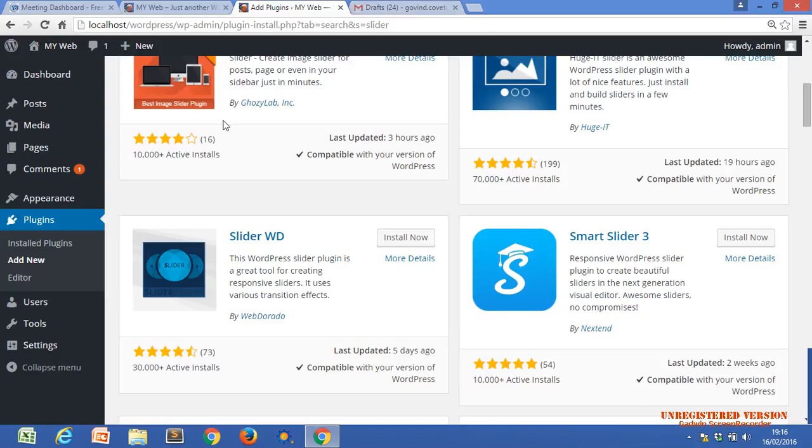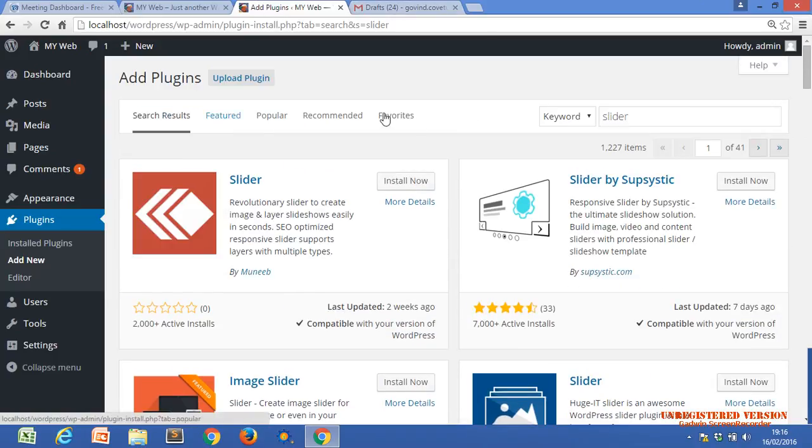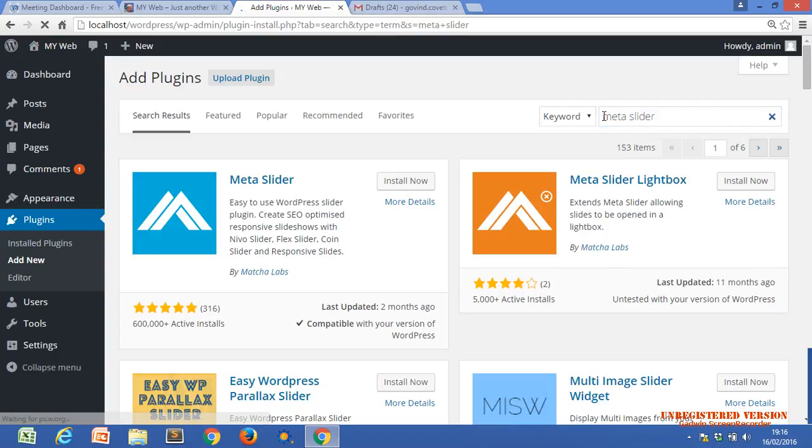Okay, are you there, Nazar and Kushi? There are so many slider plugins. Maybe the slider plugin named Meta. You can search for any plugin from here, and also from the web. Okay, let's use Meta Slider. Just click on install now.